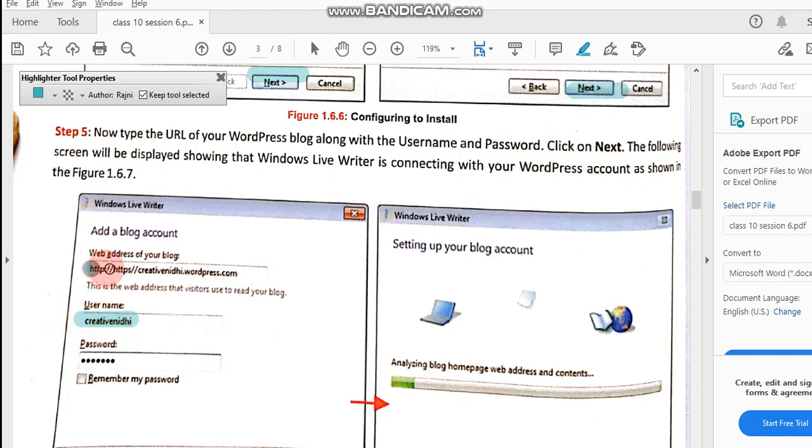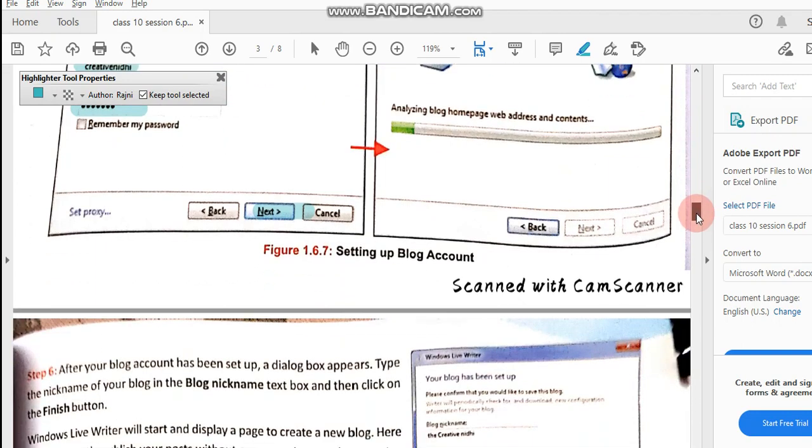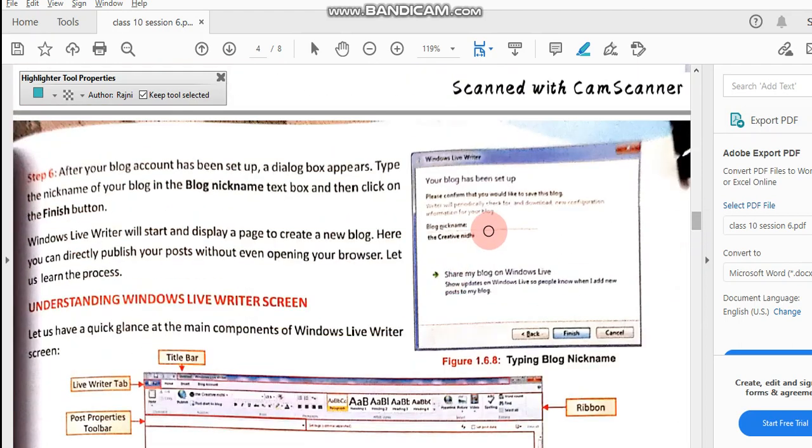Here, enter the address, that is the URL, and then the password, and then click on Next. It will start setting up your blog account. After this processing, this box will appear, and you have to click on Finish.